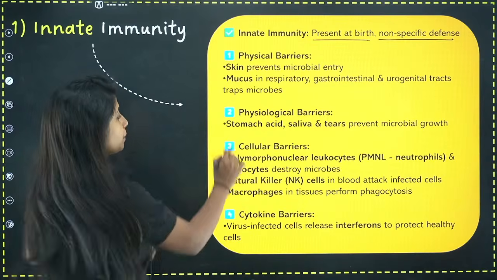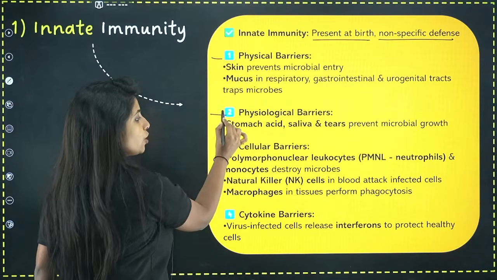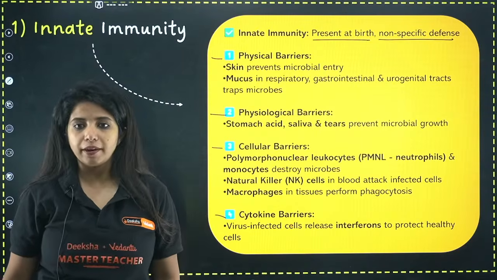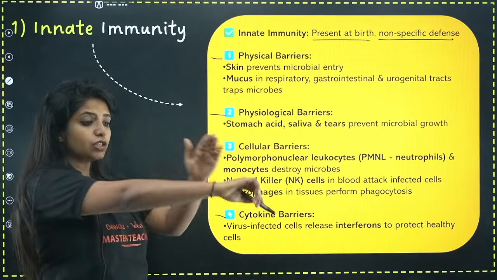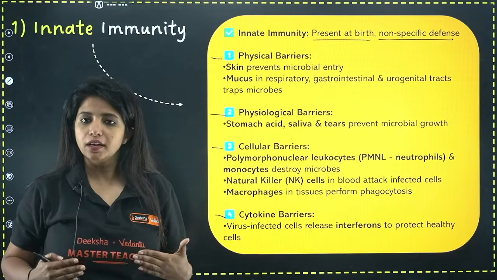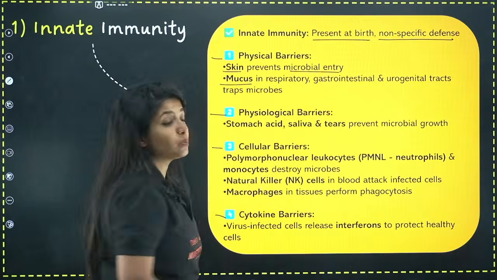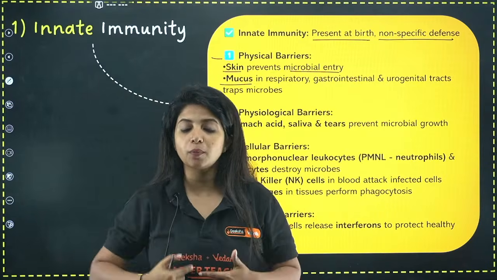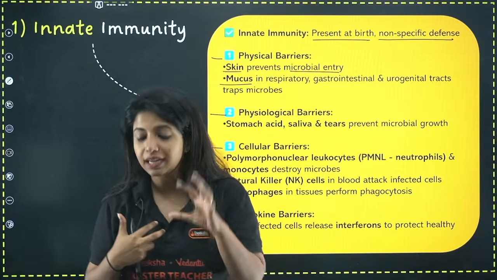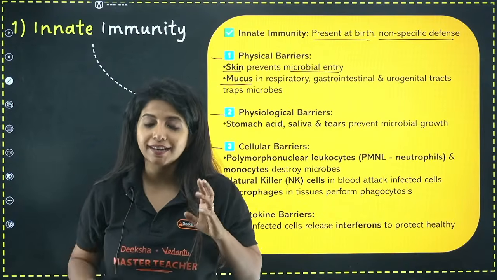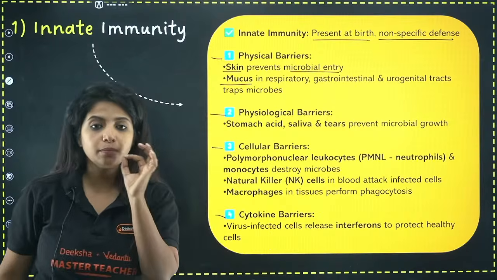Okay, so 4 type of barriers are physical barrier, physiological barrier, cellular barrier, and cytokine barrier. What do you mean by physical barrier? Physical barrier means it is going to act like a straight shield. For example, your skin. Your skin prevents microbial entry. Similarly, the mucus which is there, you have so much mucus in your body, my dear children, and this mucus basically traps all the organisms, does not allow anything to move around easily, right? So these come under physical barriers.